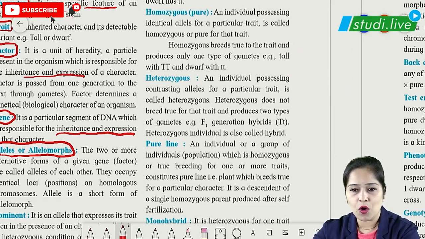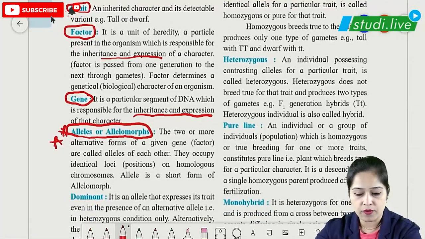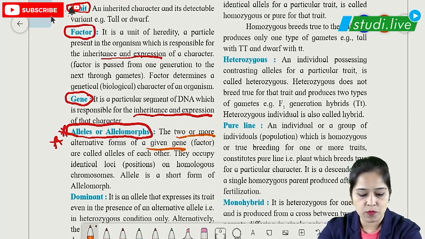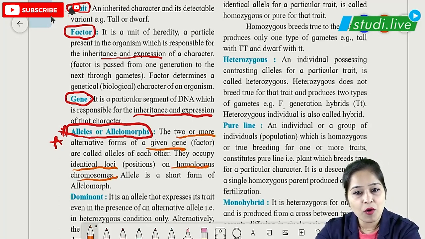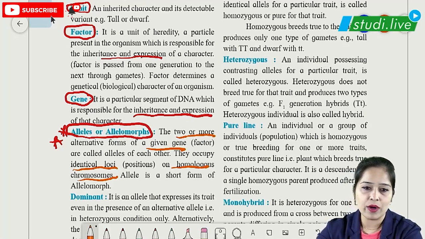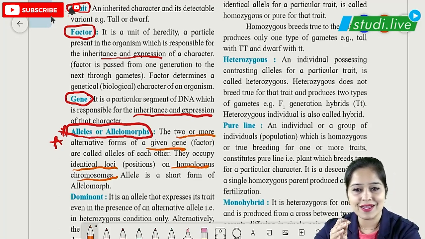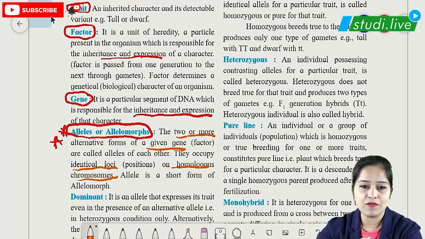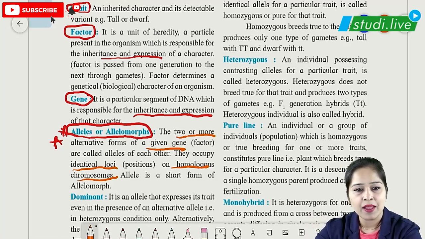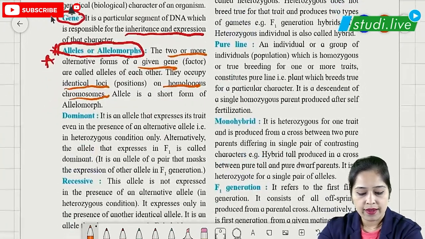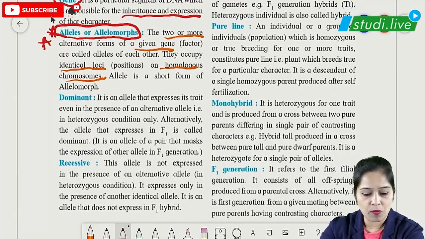We have two or more alternative forms of a gene which are present on the same loci, at identical positions of homologous chromosomes, which are morphologically and genetically similar chromosomes. Those are called alleles or allelomorph. The actual word is allelomorph, which means alleles are showing different types, but the short form we can use is allele.